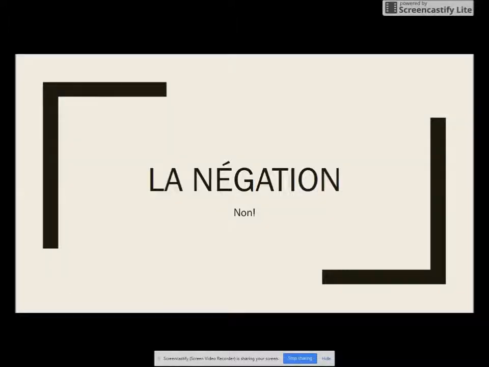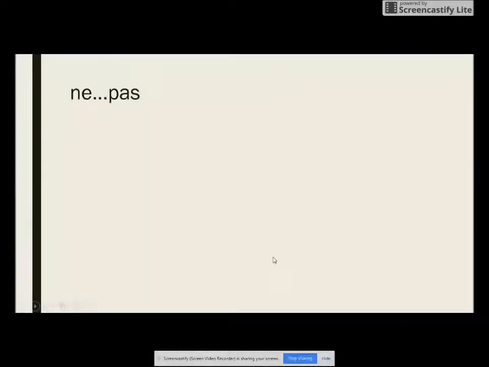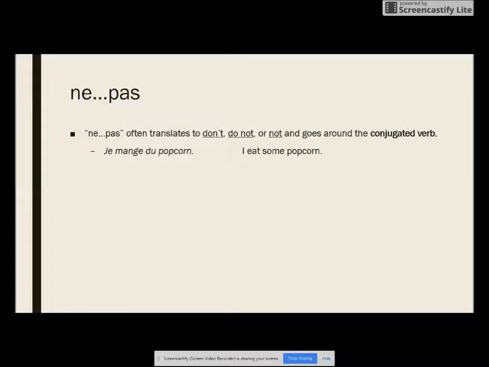Bonjour. Today we're going to be talking about la négation, about negation in French. Ne pas. Ne pas often translates to don't, do not, or not. It's kind of the general how to make a sentence negative phrase, and it goes around the conjugated verb. So I have a couple examples here.